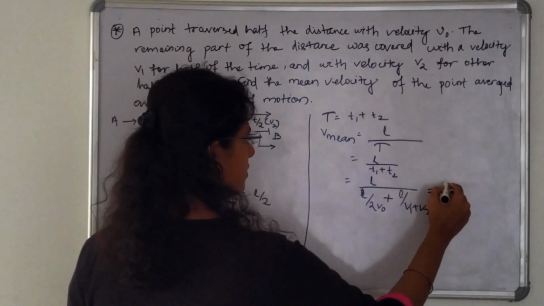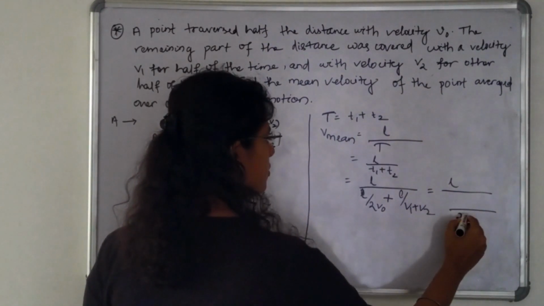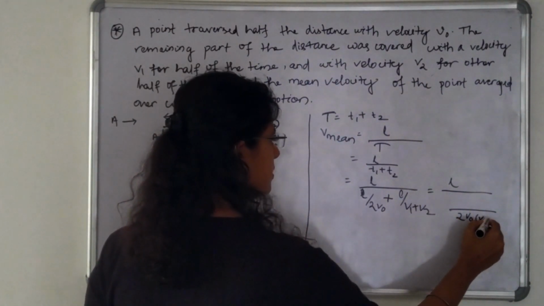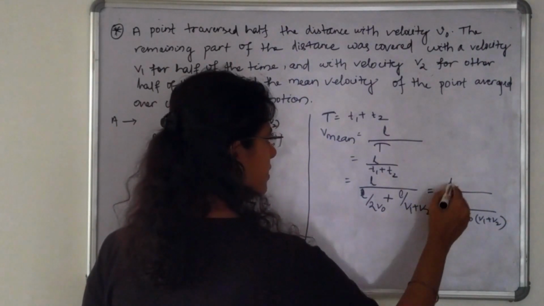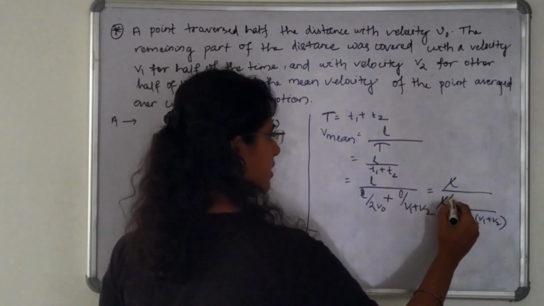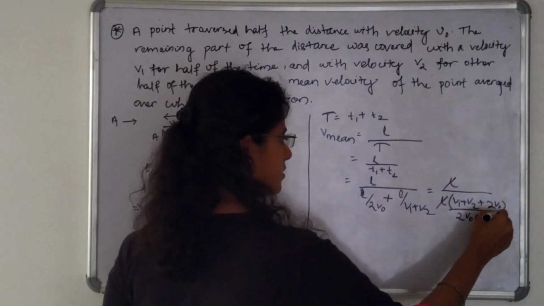So by solving this, we have 2 v naught into v1 plus v2. If we take L common here, then L cancels out and it is v1 plus v2 plus 2 v naught.